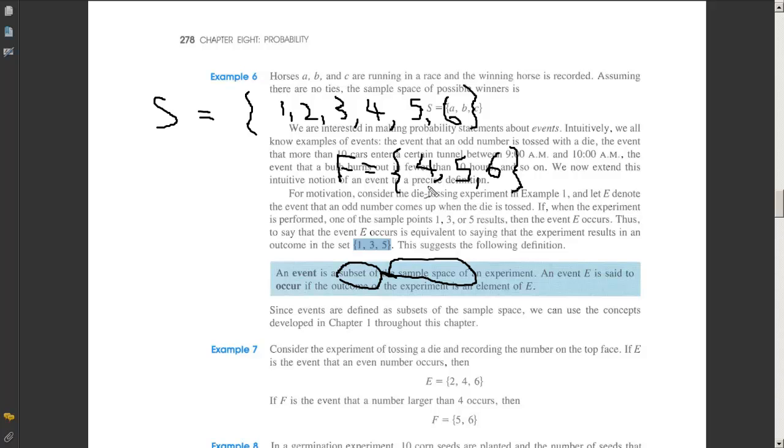What name you give it, like in English you would call it the event of getting a number greater than 3, or you just call it F or whatever, that's different, but it's a subset. It's a subset of the sample space, and therefore it's an event.